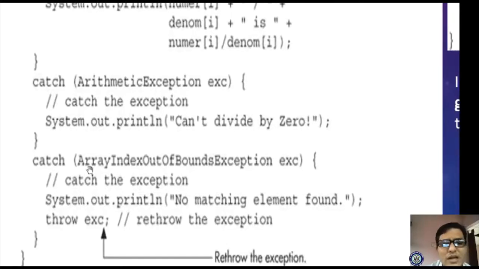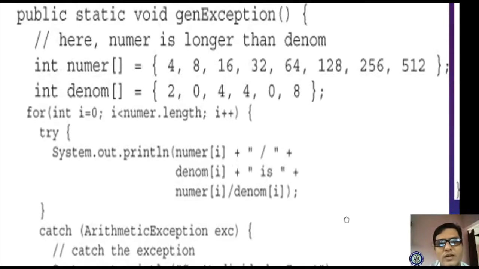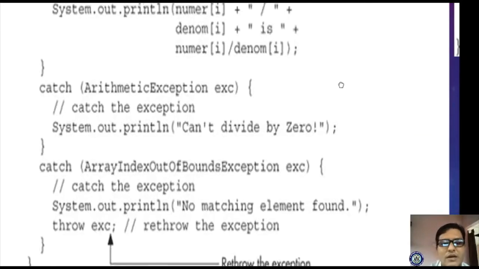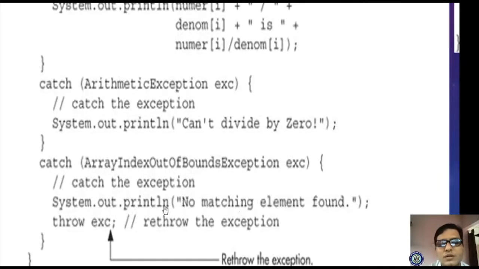And I am writing one more catch block that indicates ArrayIndexOutOfBoundsException. Here I'm displaying, no matching element found. Whenever you are dividing 256 by null, 512 by null, at that time you display no matching element found.